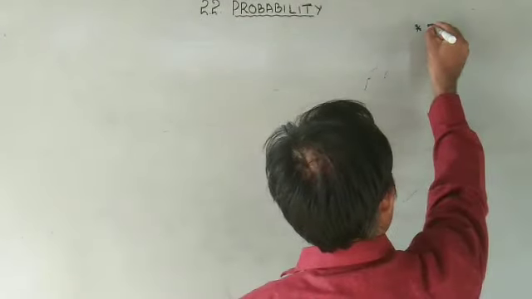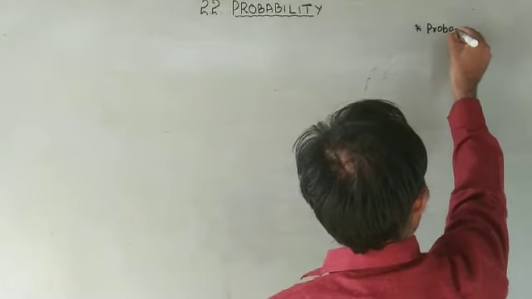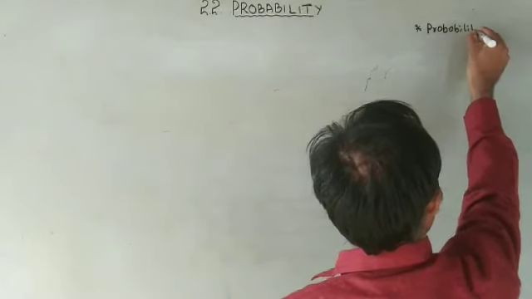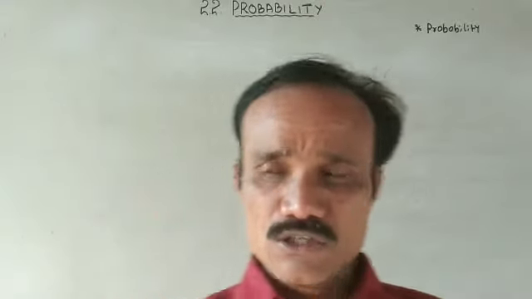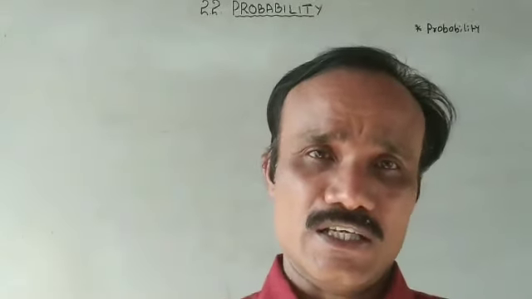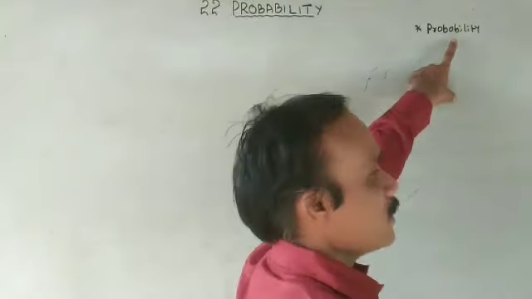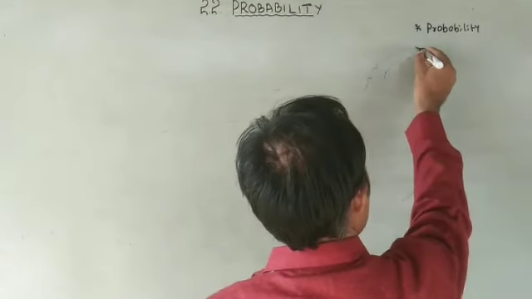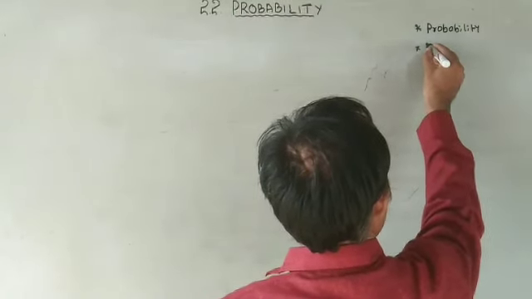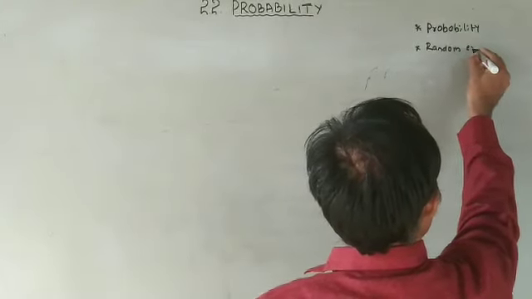As first one, what I have discussed earlier. So first definition, probability. What is the meaning of probability? Probability is the branch of mathematics, the study of uncertainty. Uncertainty can be measured mathematically, is known as probability. After this, very important definition, that is random experiment.